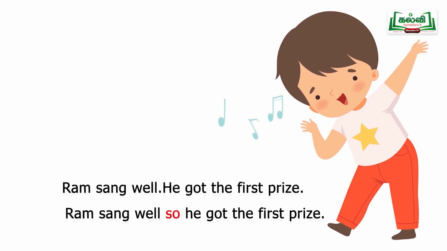See the next sentence. Ram sang well. He got the first prize. Who will get the prizes? Those who are doing very well in the competition only will get the prize. Now here Ram sang very well. He sang nicely, beautifully. He got the first prize. So as a result, because he was a good singer, he got the first prize. Ram sang well, so he got the first prize.